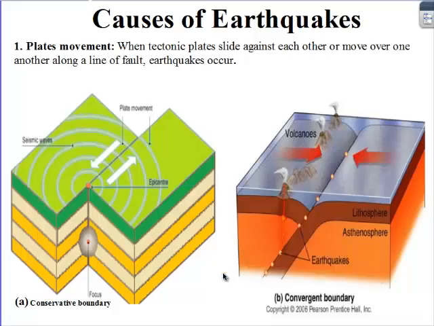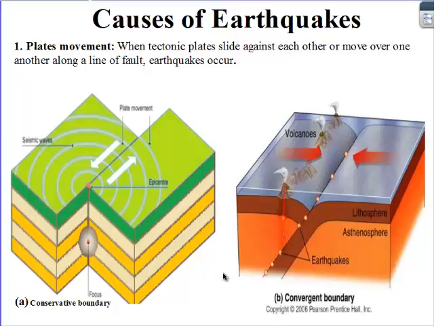So today we are going to look at the causes of earthquakes. First, plates movement. In other words, plate tectonics. When tectonic plates slide against each other or move over one another along a line of fault, earthquakes can occur.